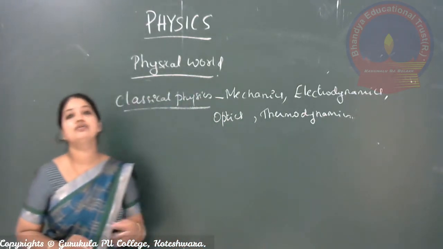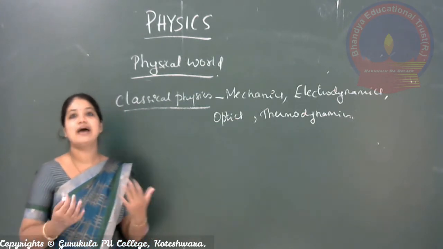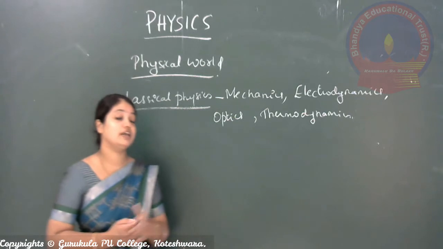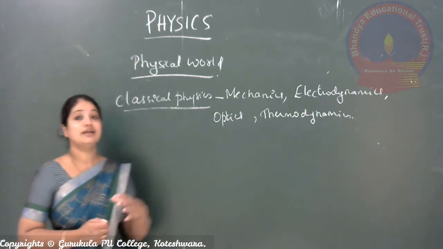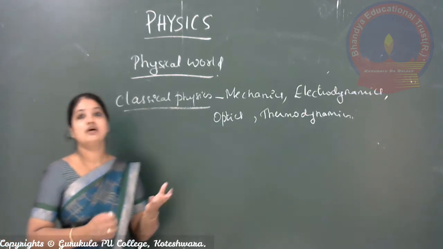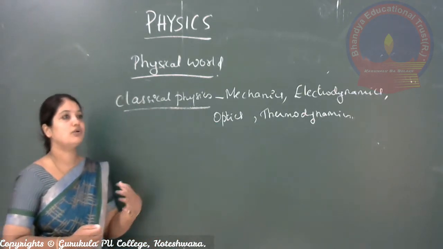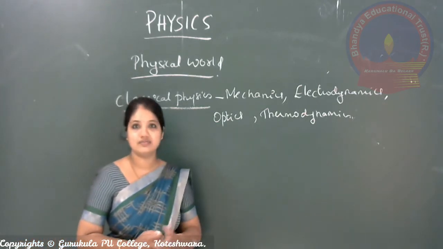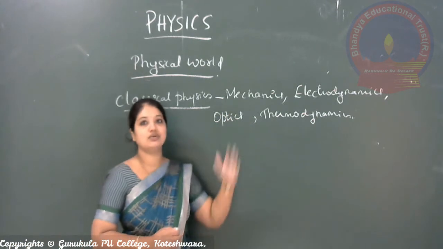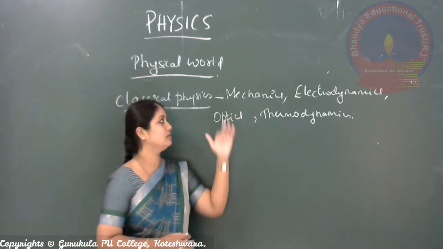You remember Newton's laws of motion? Then you have the planetary system, that is about the gravitational law, which I gave you as an example: the motion of the planets, motion of the earth, motion of the moon, and all that. Then another example is waves, water waves, which also comes under mechanics. You will also have waves and oscillations for the mechanical part.